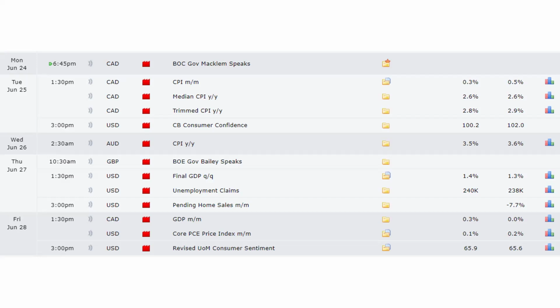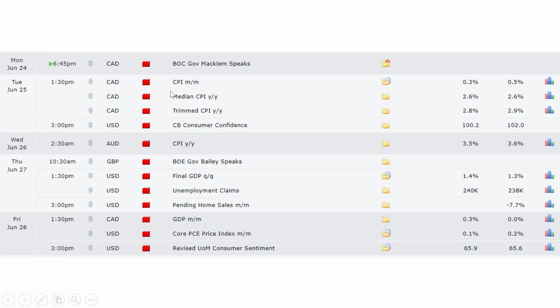And then on Wednesday, we'll see CPI data affecting the Australian dollar, and on Thursday, we'll see Bank of England Governor Bailey speak. And then on the USD, we see final GDP quarter-on-quarter, unemployment claims, and pending home sales. And on Friday, we'll be wrapping up with GDP month-on-month data, core PCE price index data and the revised UoM consumer sentiment data.